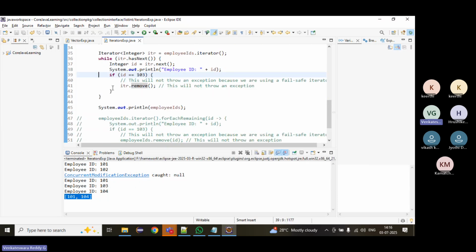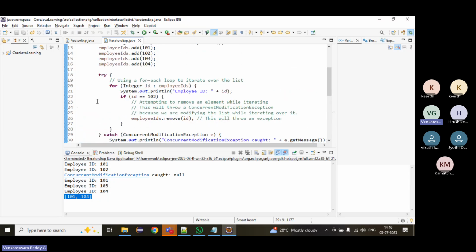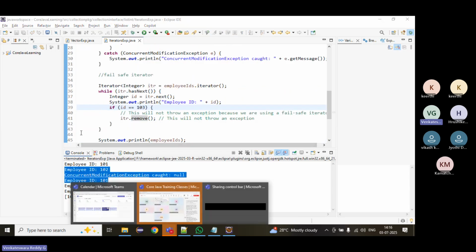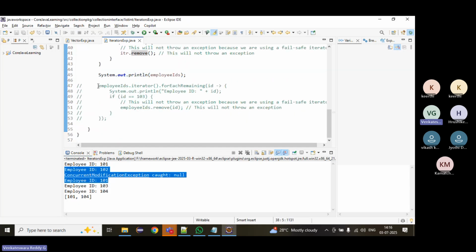So this is the fail safe iterator. In interviews we may get this question: what is fail fast and fail safe, or when will we get a concurrent modification exception. These things.